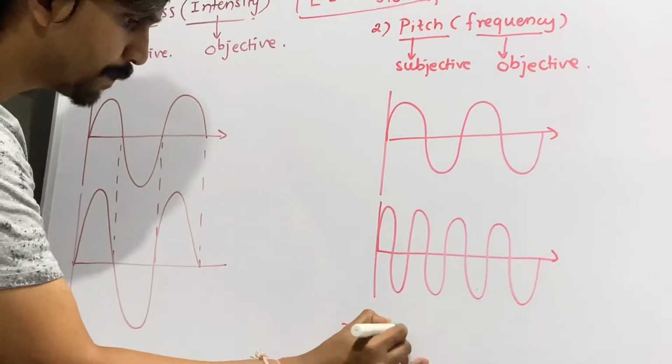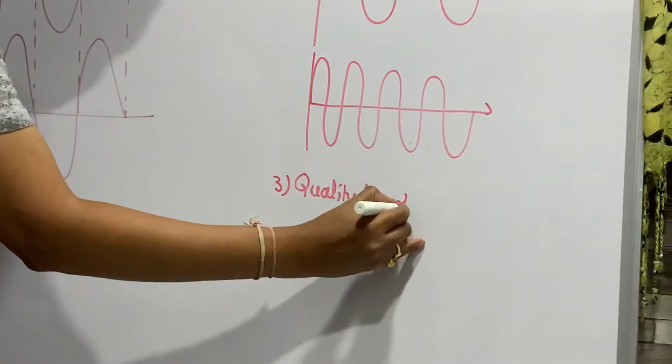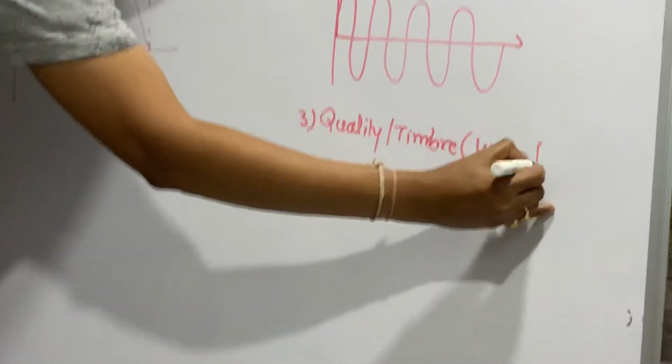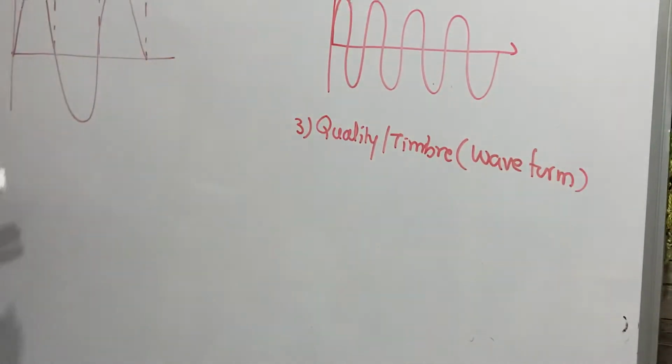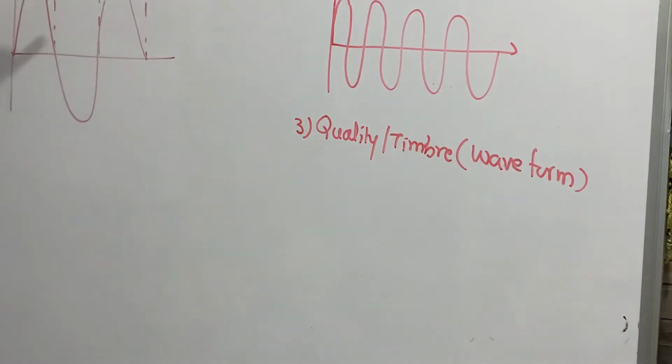In the third part, you have quality or timbre. In bracket, you have waveform. Now, this quality or timbre is related to which type of instrument you are using, say whether you are playing a guitar or a tuning fork. They may have the same amplitude, same pitch, but they may have different waveforms. Their quality will be different, timbre will be different.